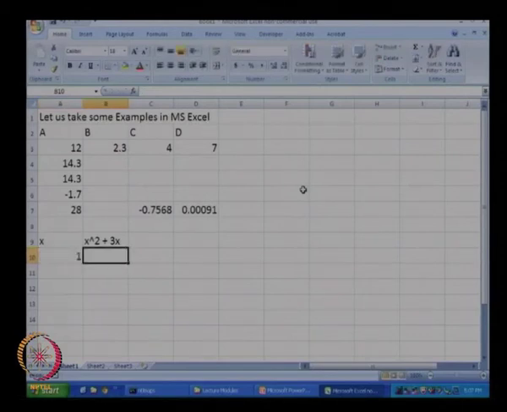Again what I will do is equal to, I will use the left cursor key to highlight this, x to the power 2 plus 3 multiplied by x. Again to get x I will press the left cursor key and I will press enter. So this is going to be 1 squared plus 3 multiplied by 1 and that value is equal to 4.